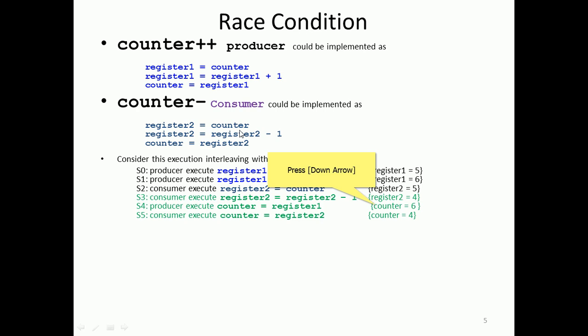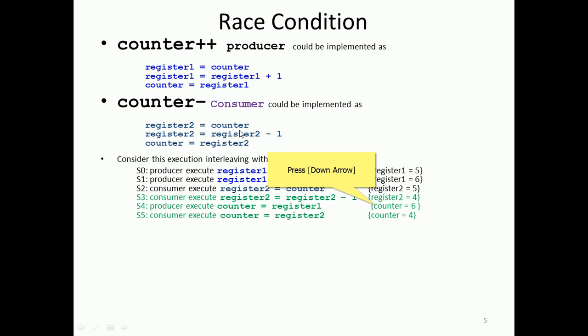So let's say there are 6 statements, S0, S1, S2, S3, S4, S5. In this example, the counter is initially 5. The producer executes register 1, so register 1 becomes 6, because register 1 plus 1 is copied from the counter. In the next statement, the consumer executes register 2, that is the counter, so register 2 is equal to register 2 minus 1, so counter is equal to register 1, counter is equal to register 2, right?